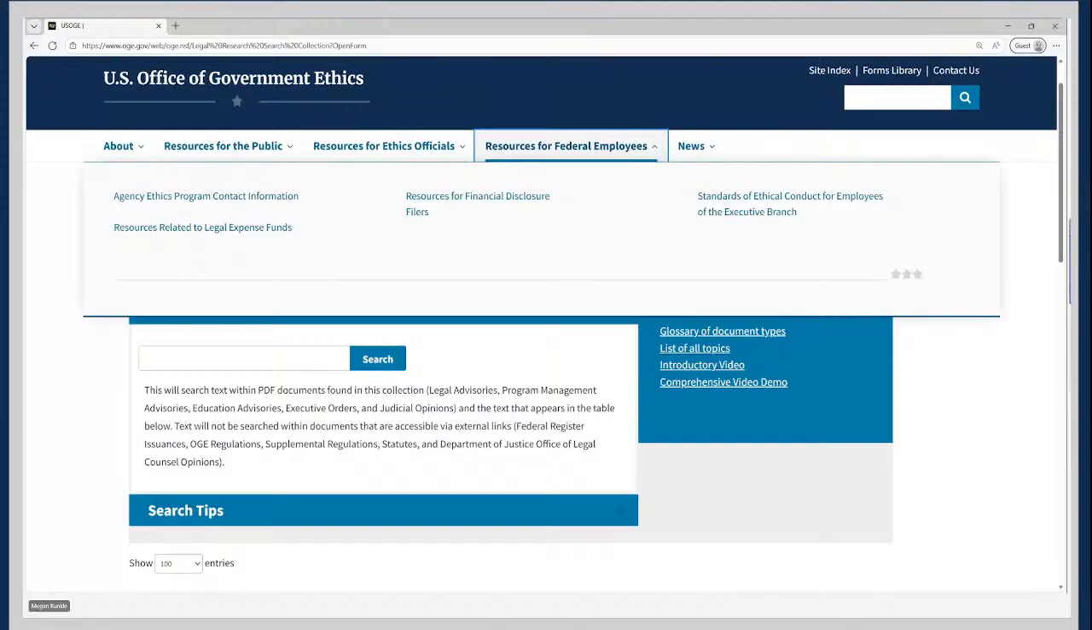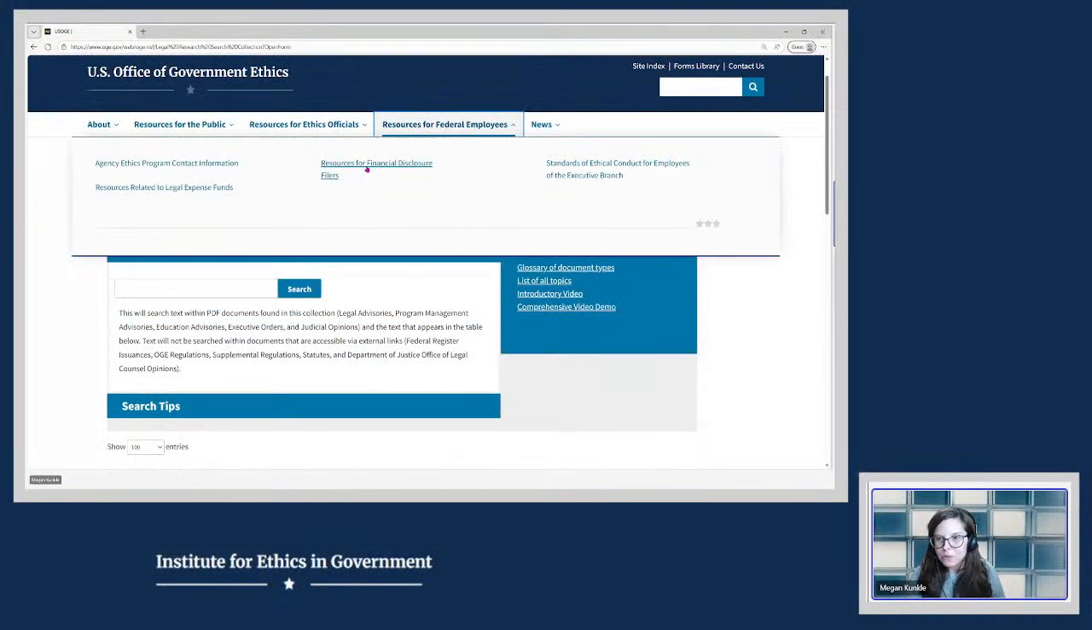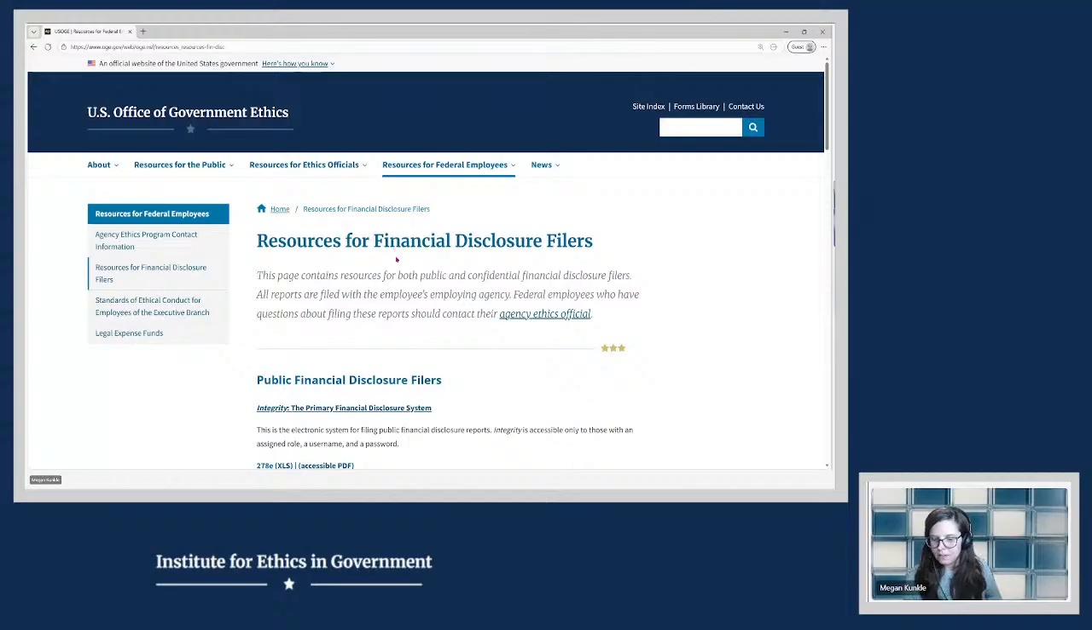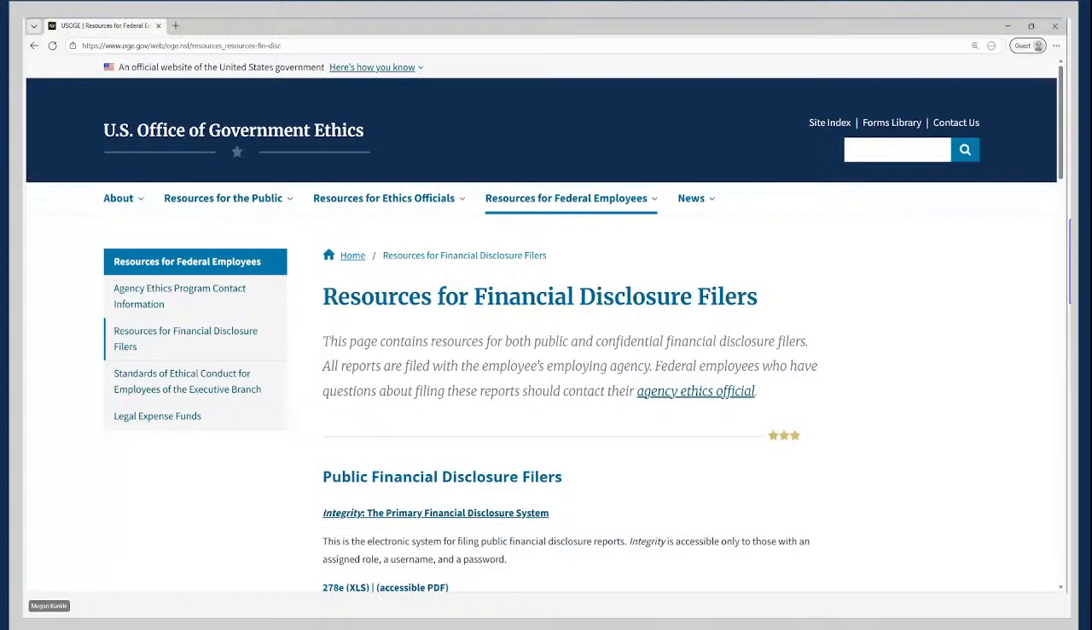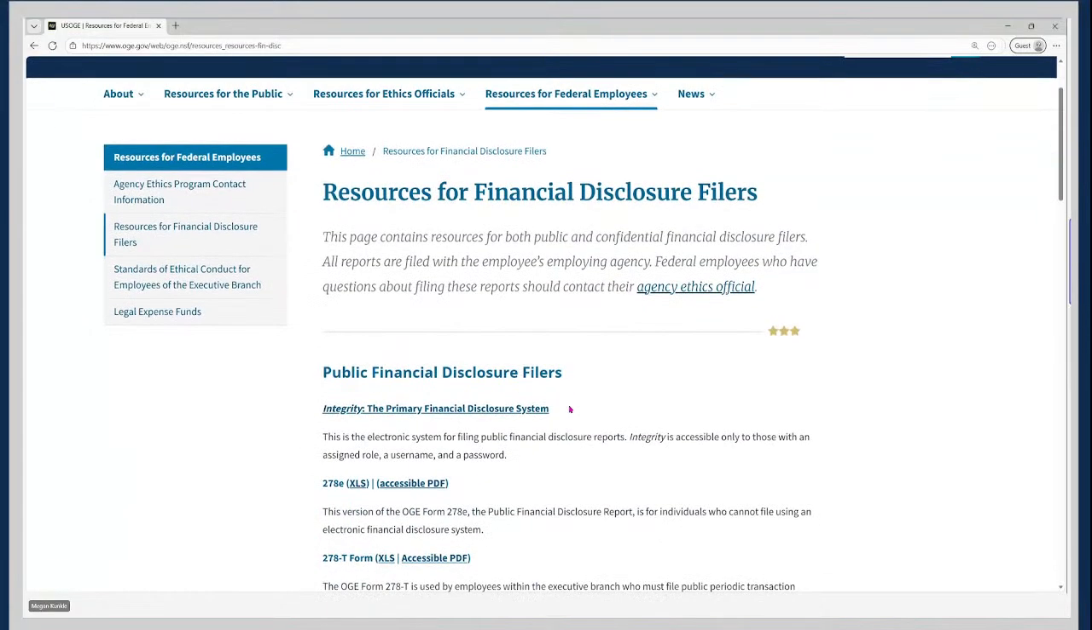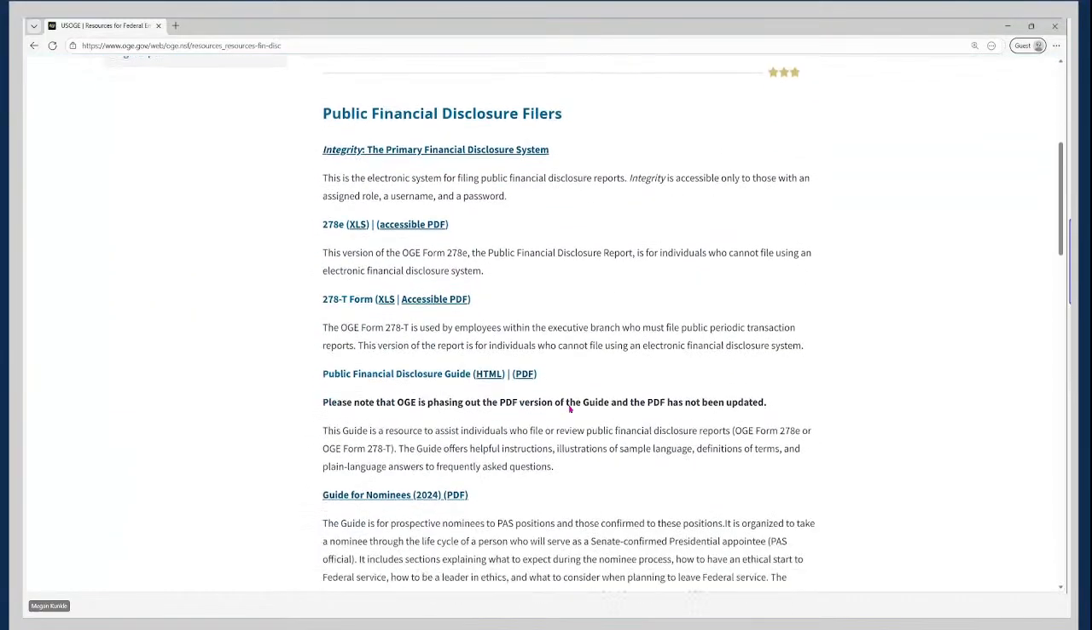Now here you will see links to several pages. And the page towards the middle of the tab, Resources for Financial Disclosure Filers, is the one that we're going to look at in this demo. So we are showing you this page for OGE resources that you can share with your filers. Please note that, like the financial disclosure page we just looked at, it contains information for both public and confidential financial disclosure filers. So you will need to scroll down a little bit to the confidential financial disclosure filers section.